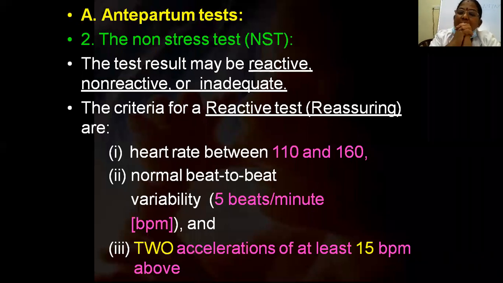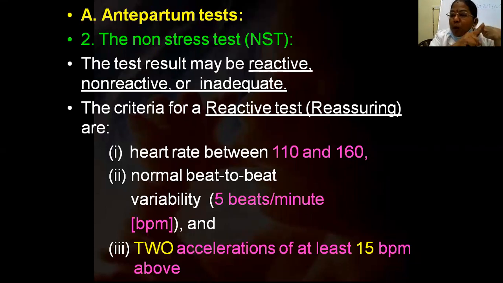So what are the criteria for a reactive or reassuring NST? The normal baseline heart rate, as all of you know, is between 110 and 160. If it is less than 110, it is bradycardia. If it is more than 160, it is tachycardia. So heart rate between 110 and 160, and normal beat-to-beat variability.